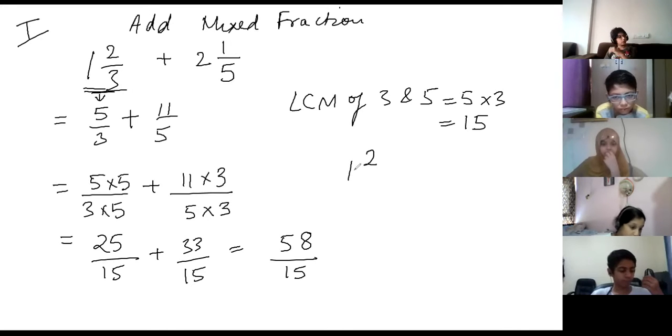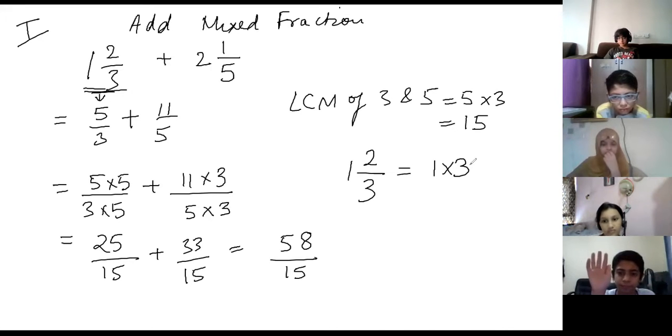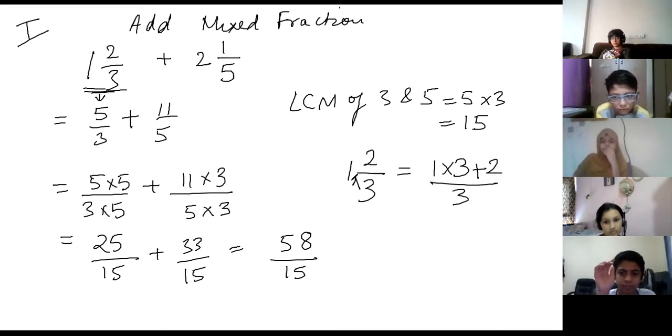Mixed fraction, once and the last time I'm explaining to you. This is a mixed fraction. How do we do it? Whole number into the denominator plus the numerator upon 3. So you multiply this and then add this. And how do we change it into a mixed fraction? Like 44 upon 7 is there, how will I change it into a mixed fraction?